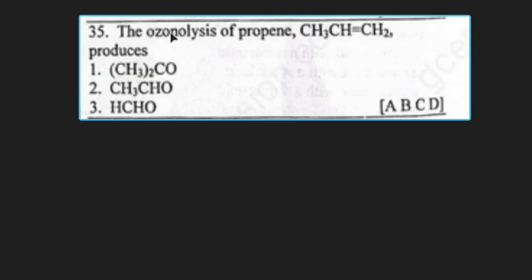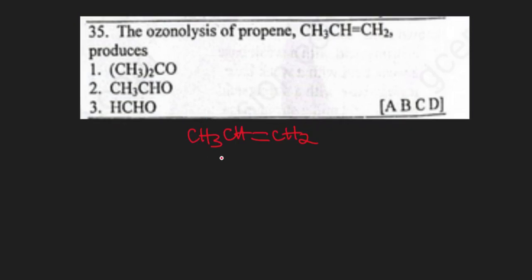Question 35. The ozonolysis of propene produces... Ozonolysis is about the addition of ozone into an alkene. So we look at propene, and when ozone is added to this compound, oxygen atoms will attach themselves here, where this double bond will split. As the double bond splits, oxygen atoms attach on either side, forming two compounds.